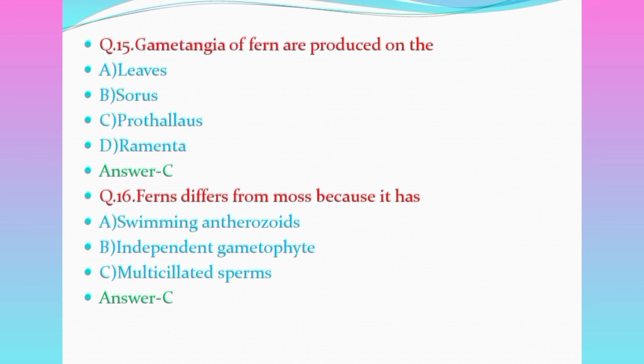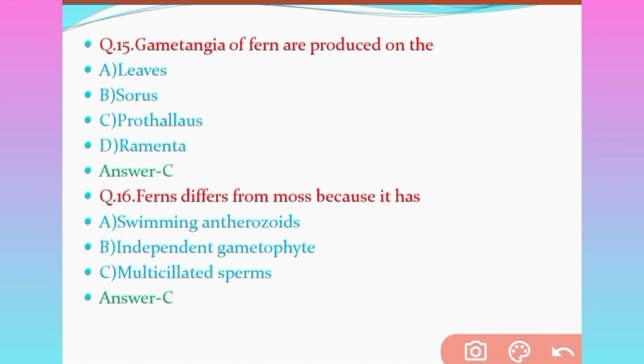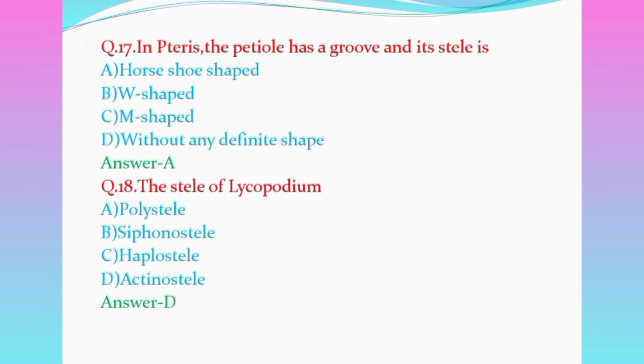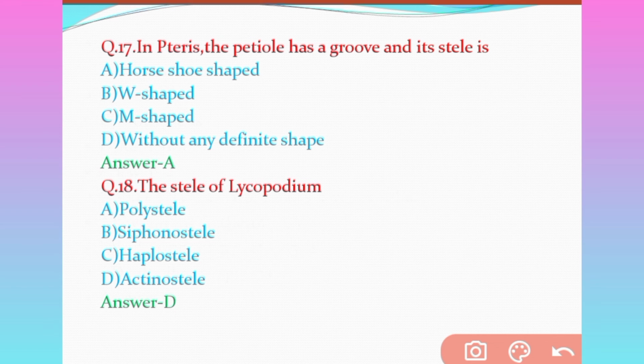Question number 16. Ferns differ from moss because it has option A polystelic, option B siphonostelic, option C haplostelic, and option D actinostelic. Which will be the correct answer? The correct answer will be option D, that is actinostelic.